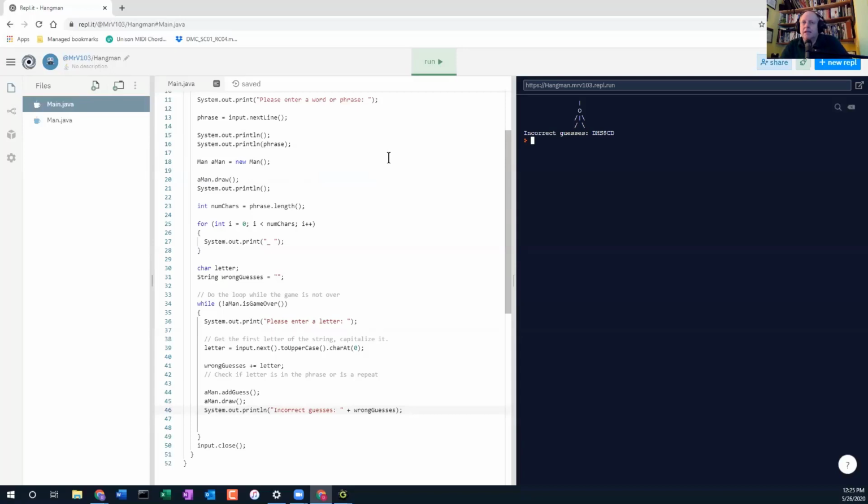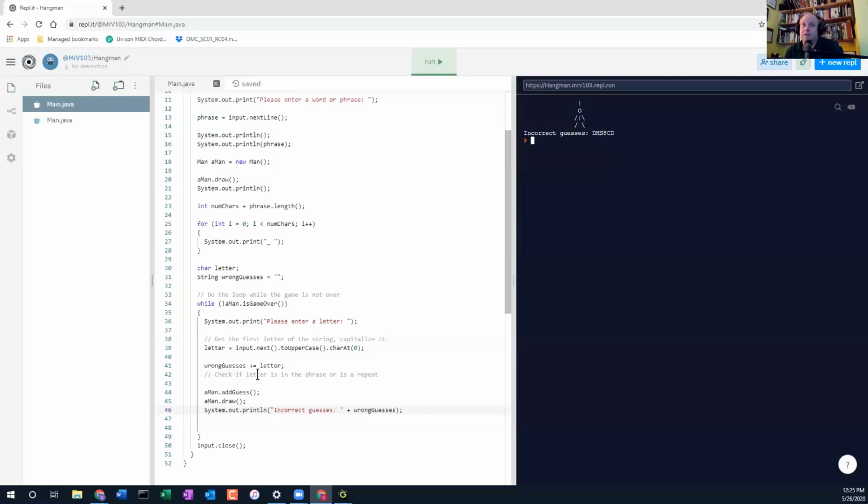And then next time what we'll do is we'll add this stuff to check to see if the letter's in the phrase. And then the other thing we have to show that we're not showing is, as they fill in letters in the phrase, we insert that letter and display the phrase with either blanks or, if they've guessed that letter, put that letter in the phrase. That's going to be kind of hard. Our challenging things are going to be, what if the letter appears more than once in the word? We can't just show the first one. We have to show all of them. So that's going to be a little bit of a challenge.